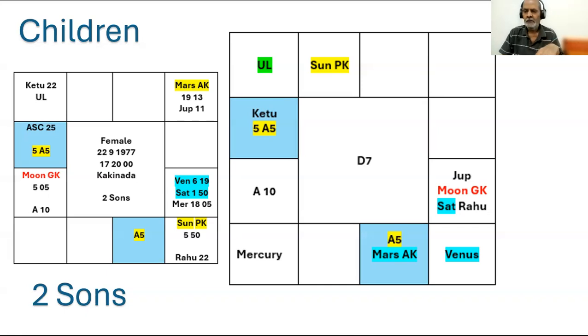So, if the dispositor of that house, or the planet whose house of exaltation is that sign where the planet is debilitated, is exalted or aspects this debilitated planet, then Nicha Bhanga Raja Yoga is said to take place.